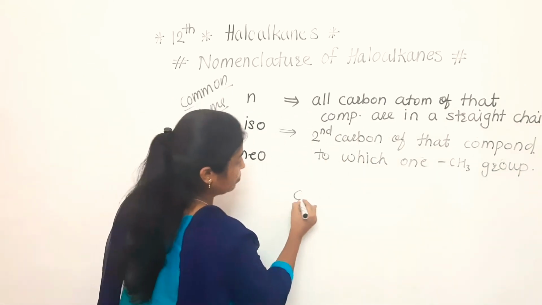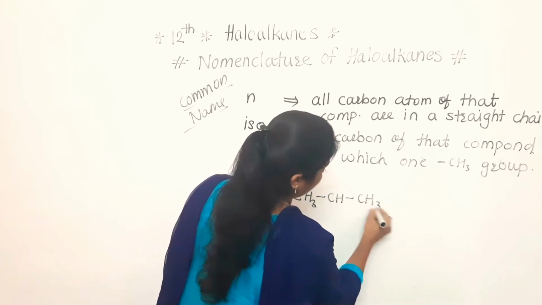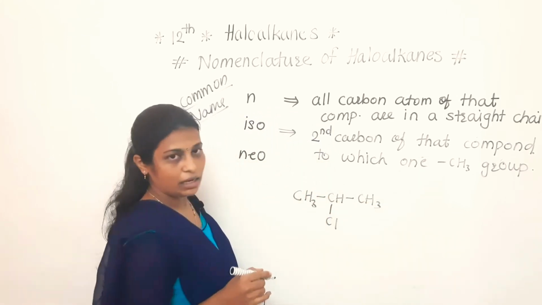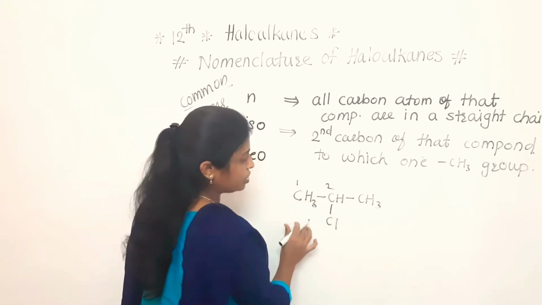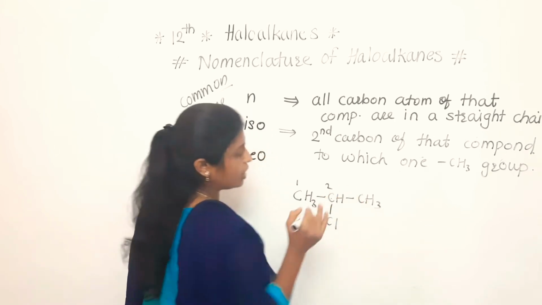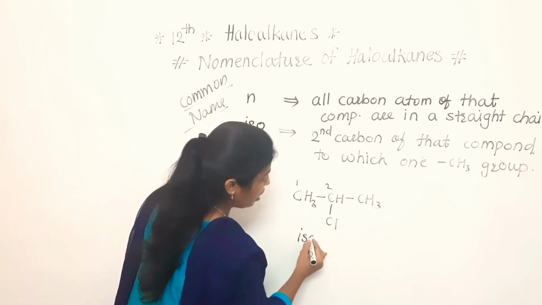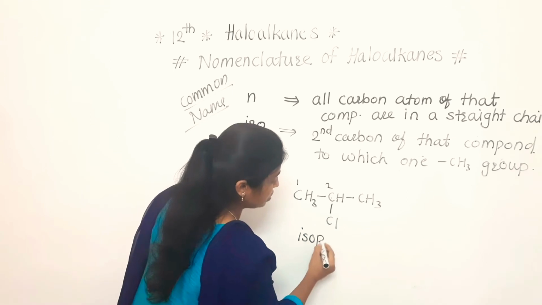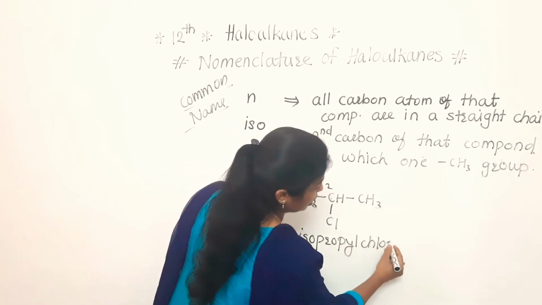For that, see here, CH3, CH3. Here, if Cl is there, when we start the numbering 1, 2, the second carbon has one CH3 attached. So this is the structure of iso. How many carbon atoms are there? 3 are there. So this is isopropyl chloride. Clear to everyone?